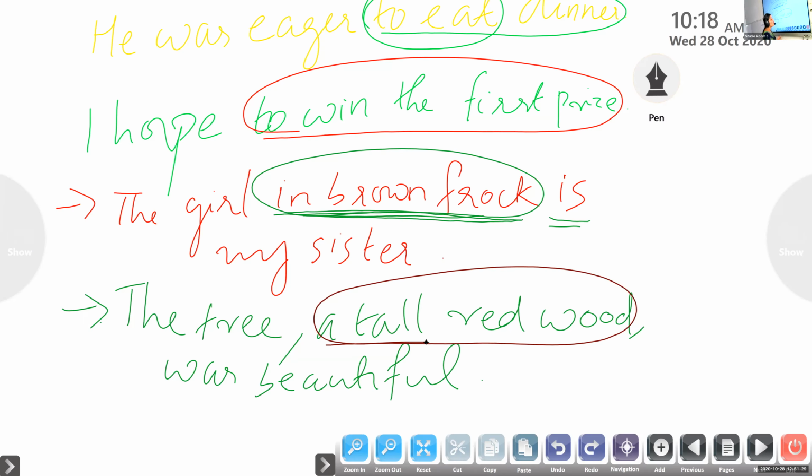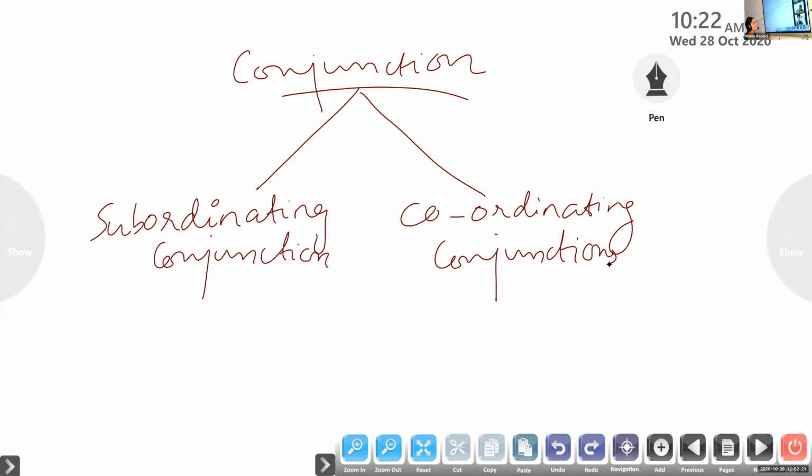Look at the spelling of coordinating. Coordinating conjunction. So we have two different types of conjunctions because we have two classes of clauses. To form different types of sentences, we need conjunctions, these joining words, to connect. Clauses can be connected with another clause to form a longer sentence. There are many, but today we are going to learn only two types of conjunctions. We have to note it. Yes, ma'am.